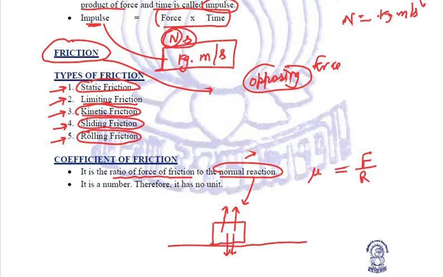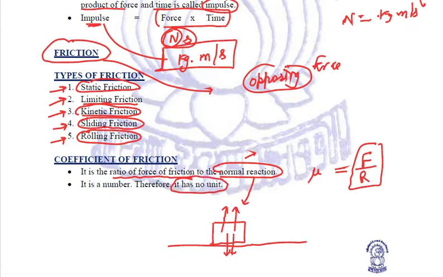So if we take the ratio of force of friction to the normal reaction, then we call it the coefficient of friction. Now when we calculate this coefficient of friction, we just get our answer as an absolute number. So this coefficient of friction has no unit.